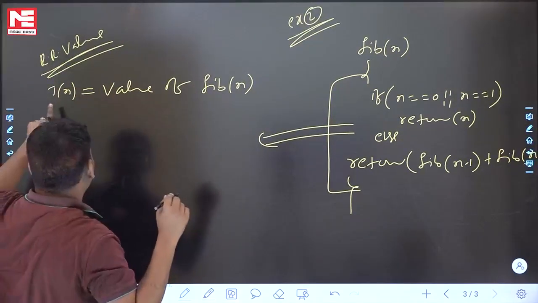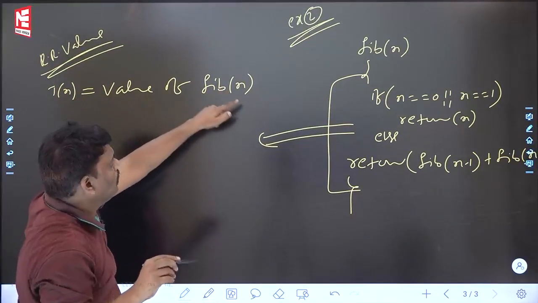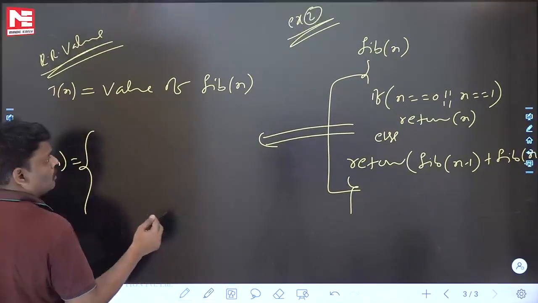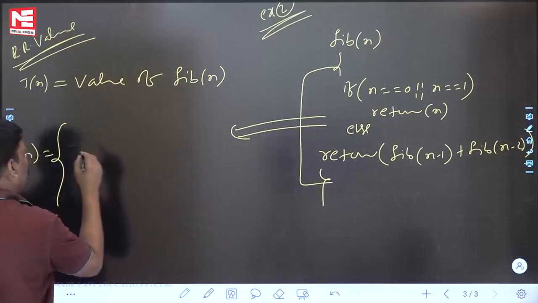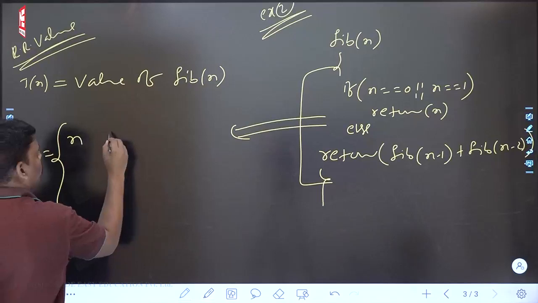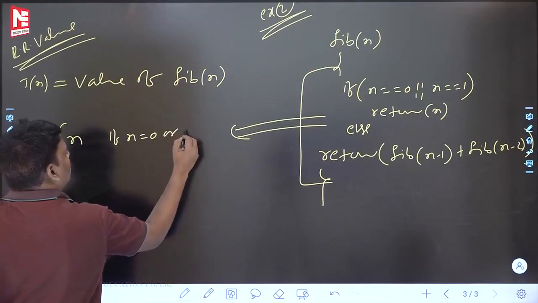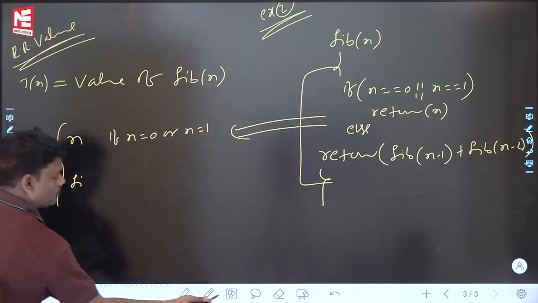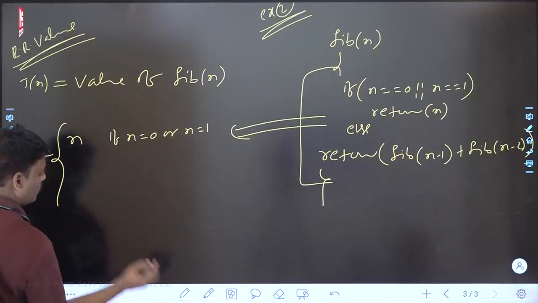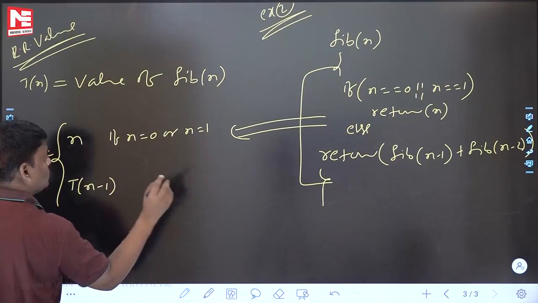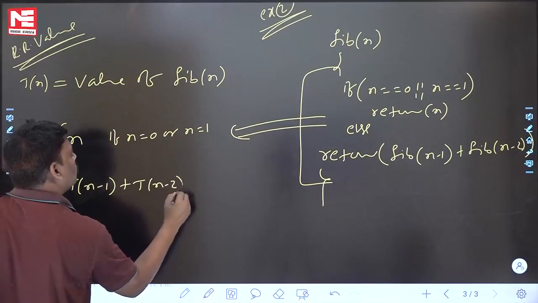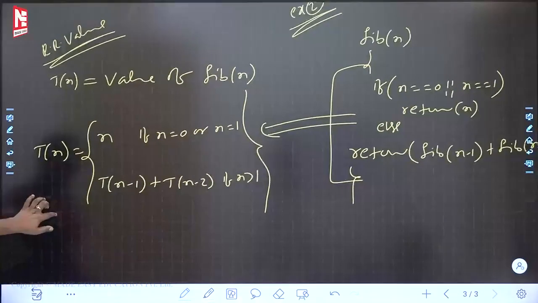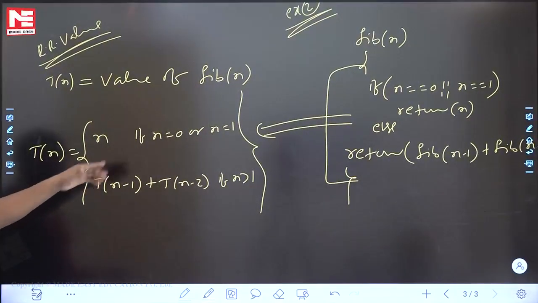Recurrence relation for value. I am writing Tn is equal to the value of Fibonacci of n. Then what is the answer? If n is equal to 0 or 1, return n. Otherwise, Tn is equal to T n minus 1 plus T n minus 2 if n is greater than 1. Tn is equal to the value of Fibonacci of n.